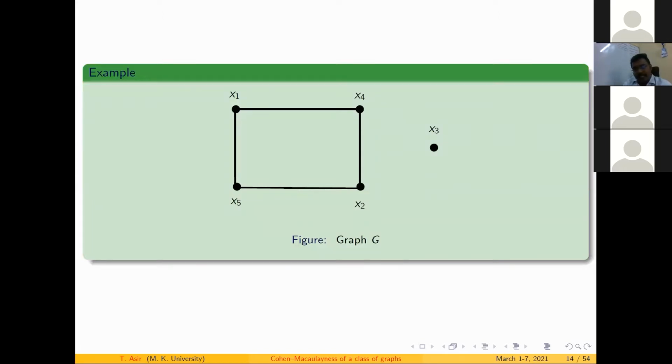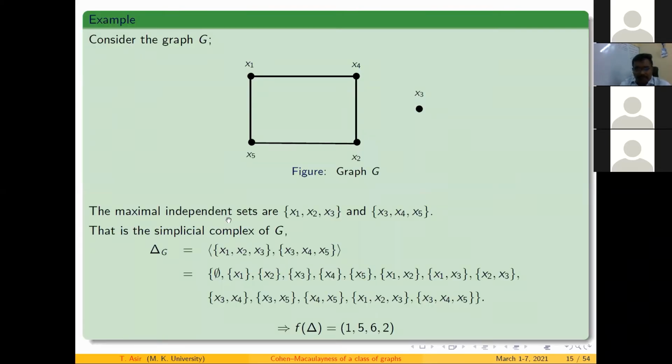So I am going to consider this graph. If you remember, this graph is a C4 together with isolated vertices. I am labeling the vertices x1, x2, and x3 as the isolated vertex, and then x4 and x5. This is the graph for me.